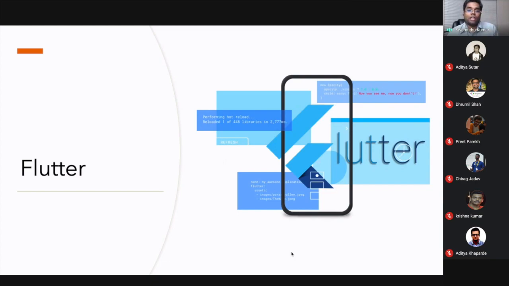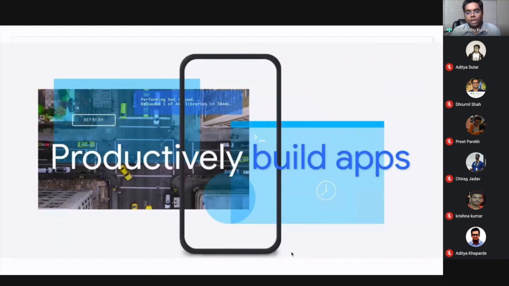But Flutter comes with a widget rendering engine, so everything is a widget. Whatever you are rendering is on the widget rendering engine only, and it's not going to affect the native API. Whatever you're seeing here, everything is on that rendering engine only. So that's making a truly cross-platform application. You are building your application very productively, still carrying the code, and you don't worry about any UI changes coming from the native OS platform. Everything is coming from the widget rendering engine.